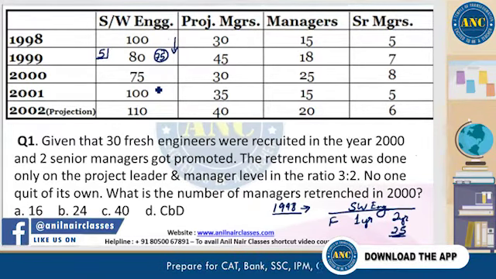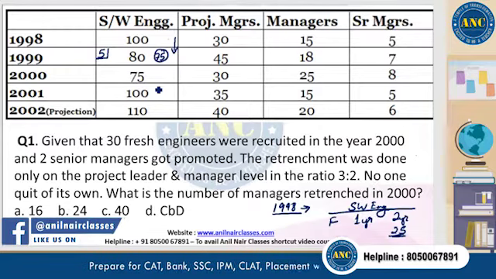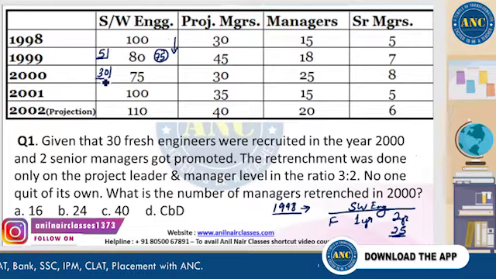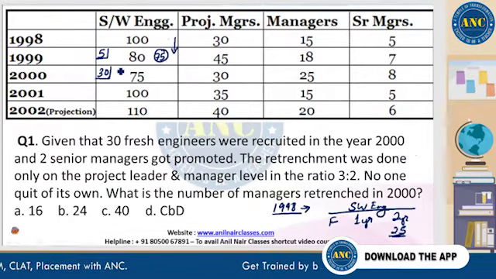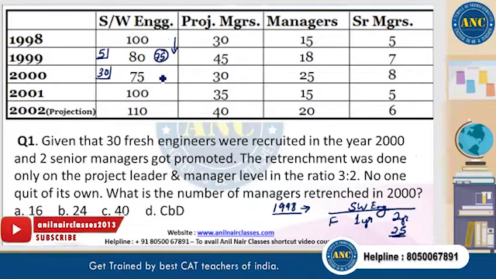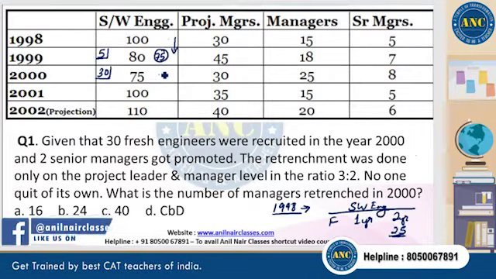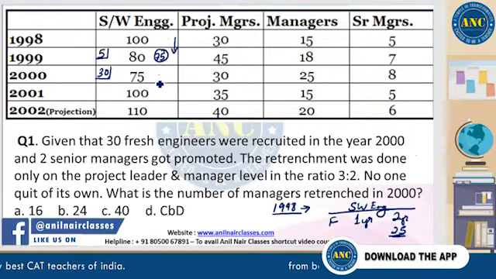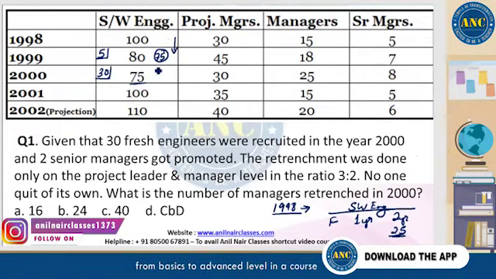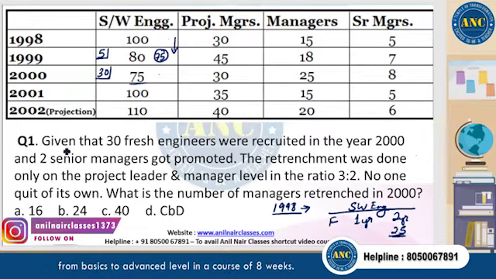Now, in question number 1, they say that 30 fresh engineers were recruited in the year 2000. 30 guys were hired. So I'll put a box here. This number we're talking about for 2000 should have been 80 plus 30. Can you think that 80 should have come down, plus 30? That should have been 110.